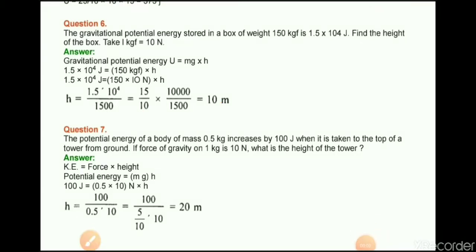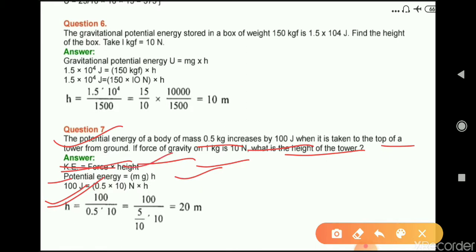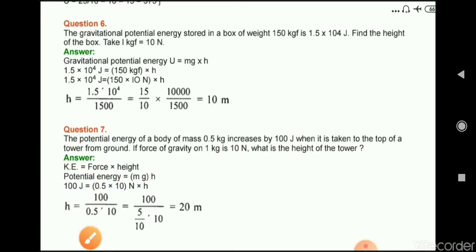Question number 7. Potential energy of a body of mass 0.5 kg increases by 100 joule when it is taken to the top of the tower from ground. If the force of gravity on 1 kg is 10 Newton, what is the height of the tower? So we know that potential energy is equal to mgh. Here potential energy given to us is 100 joule, m is 0.5, g is 10, and we have to calculate height. So on solving this equation, we will get the answer: height is 20 meter.